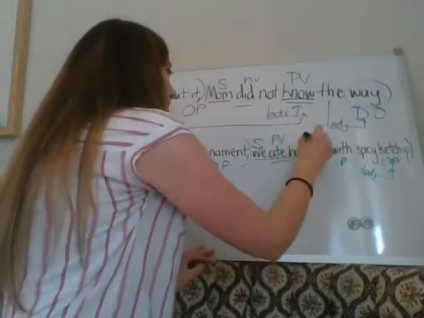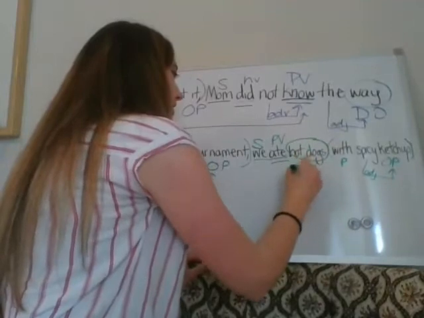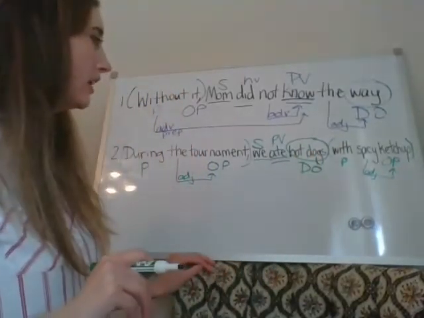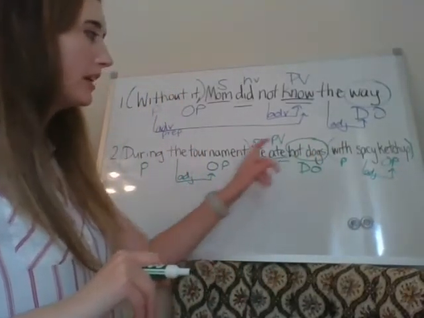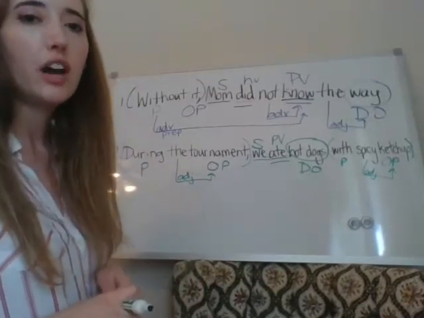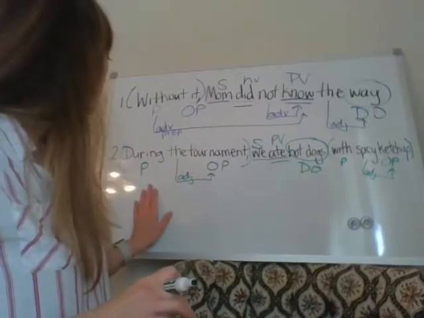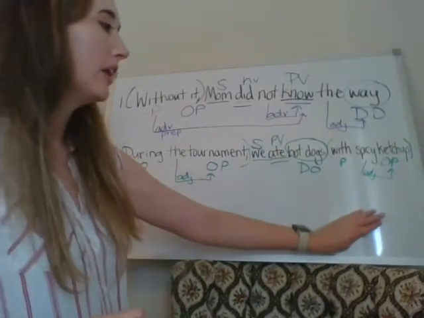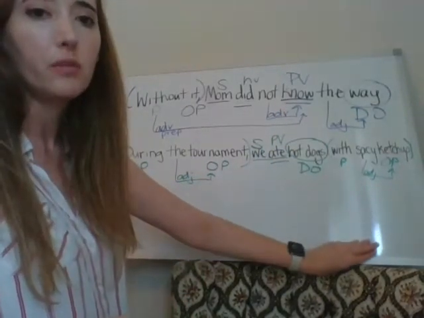Okay, so hot dogs tells us what we ate. It is an objective element because it completes the meaning of an action verb. It is a direct object because it tells us what we ate. Last but not least, we can't forget identifying the prepositional phrases and pointing them to our predicate verb.